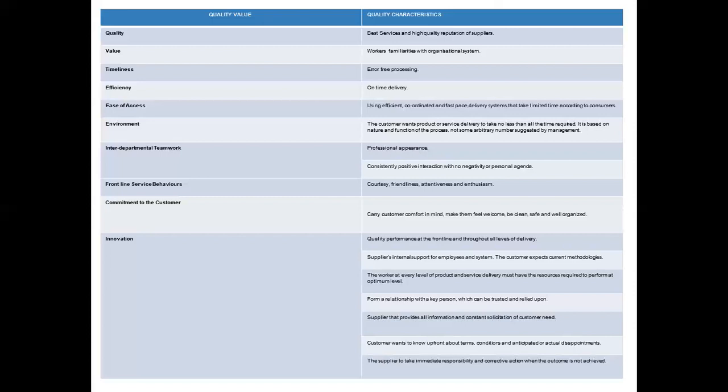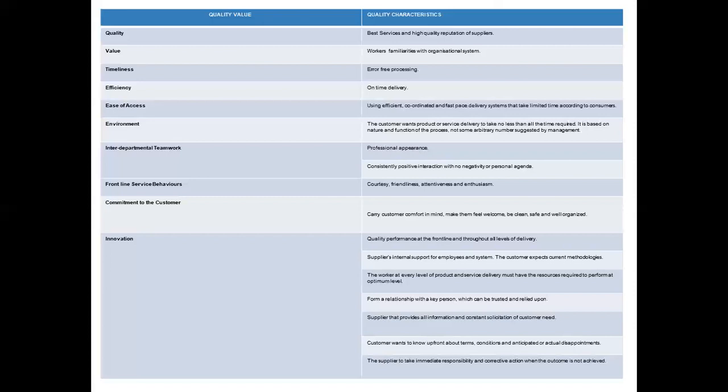Now moving to the next quality value, commitment to the customers. To ensure commitment to the customers, the quality characteristics are: carry customer comfort in mind, make them feel welcome, be clear, safe, and well organized. So to show your commitment to the customers, we will have to understand customers well in a systematic manner.